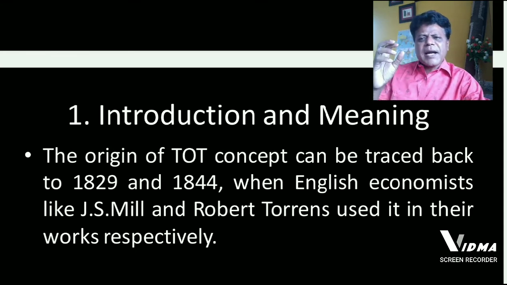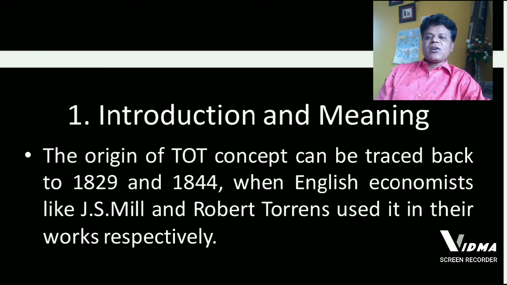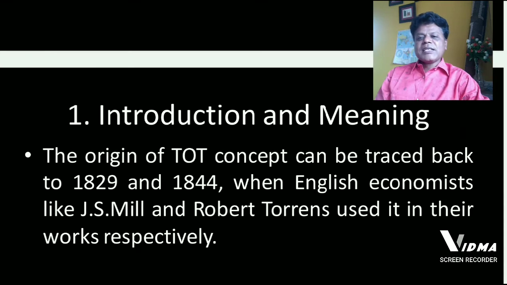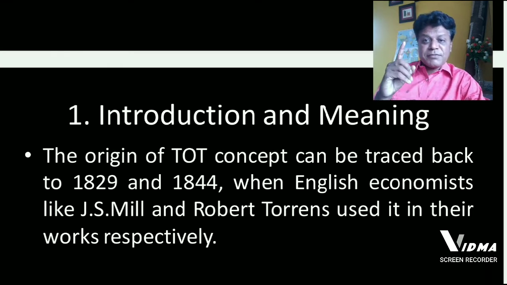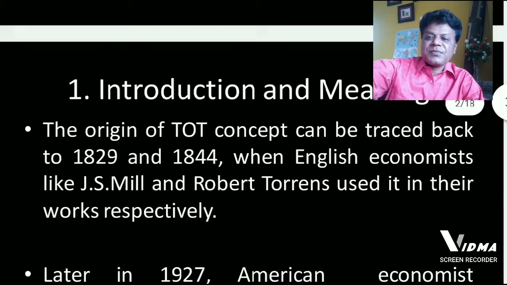Look at the introduction part of terms of trade. The origin of the terms of trade concept can be traced back to 1829 and 1844, when English economists like J.S. Mill and Robert Torrens used terms of trade in their works respectively. The story of terms of trade begins with these important dates and the names of these great economists.